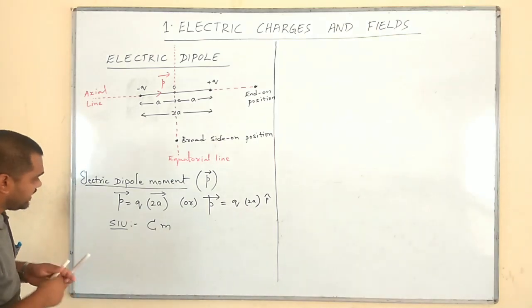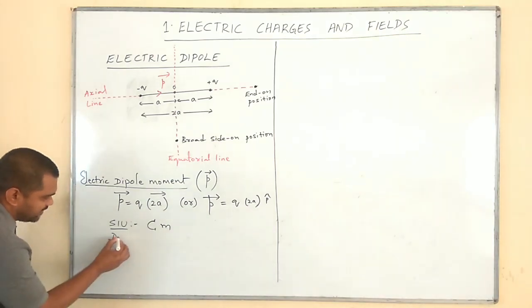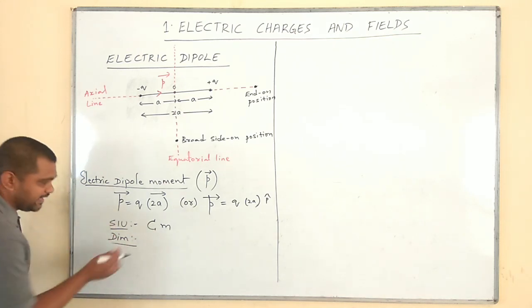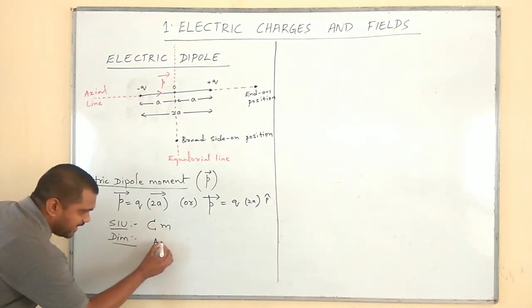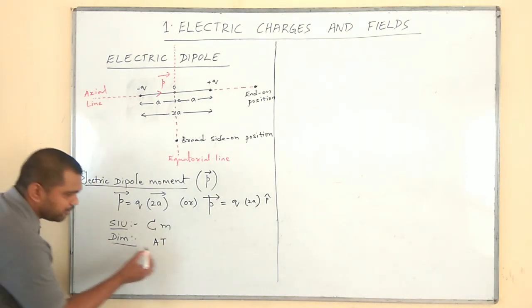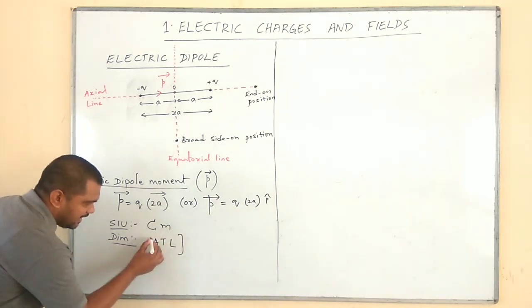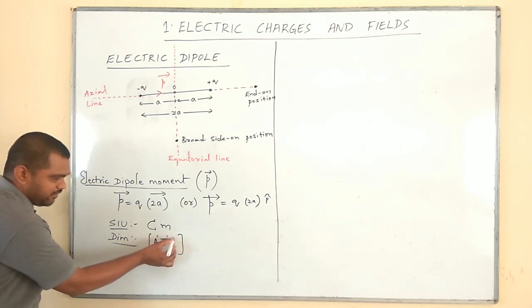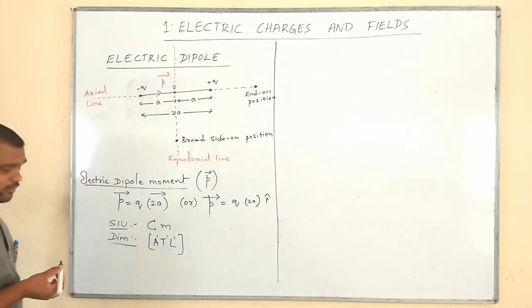Next, what is the dimensional formula for this? For coulomb we write AT, for meter we write L. Therefore, ATL. Otherwise, A power 1, T power 1, L power 1.